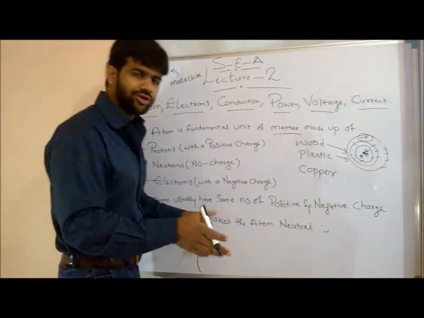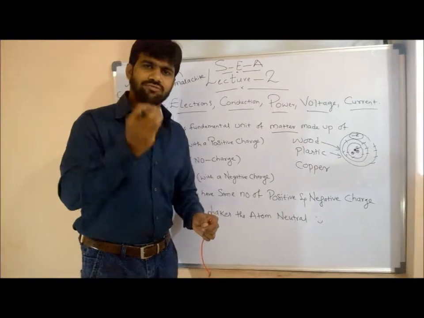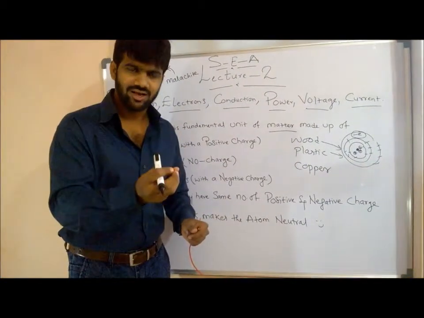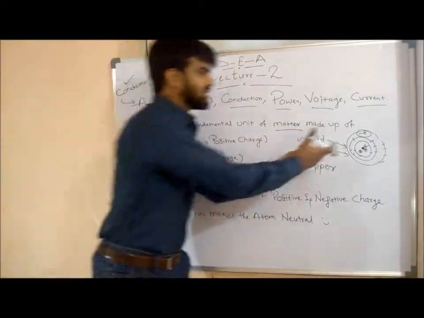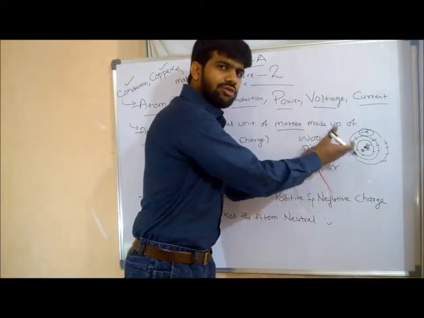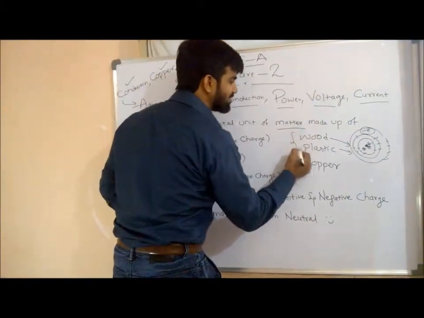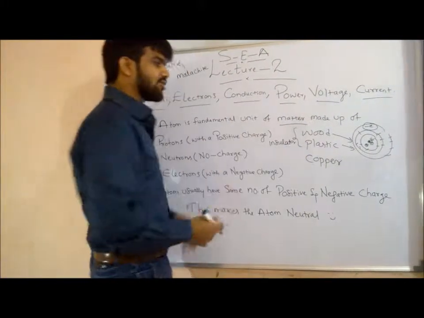Why not a conductor? What is the basic definition of a conductor? It carries electricity. How do we carry electricity? By the flow of electrons. If electrons are tight and there is no valence electron, will it flow? No. That's why we name wood and plastic as insulators and copper as a conductor.